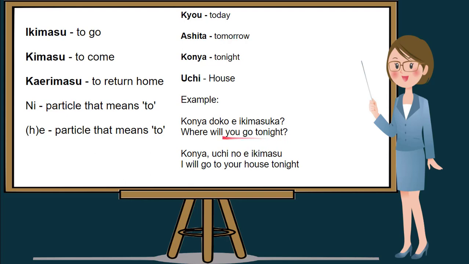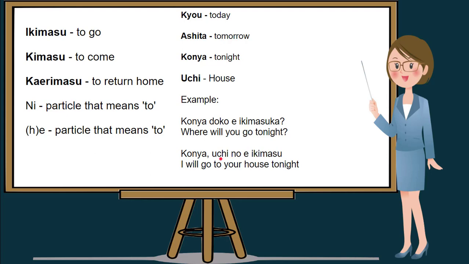Let's try to answer this sentence, Konya doko e ikimasu ka? In Nihongo. Konya means tonight. Uchi means house. But here we add no, which is a possessive particle.